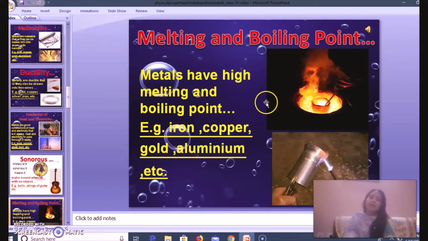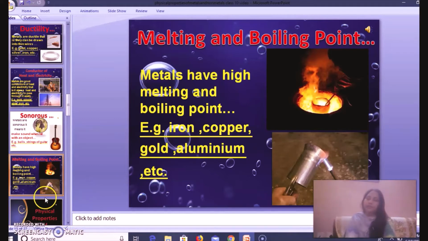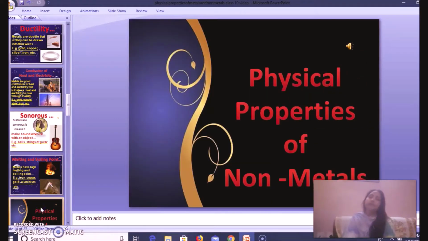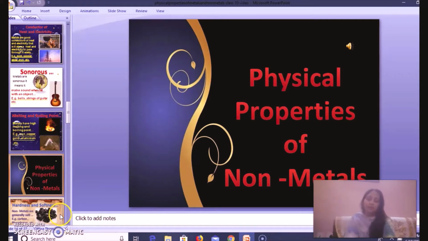Next is melting point and boiling point. Metals have a high melting and boiling point, and hence it takes a lot of time to melt iron, copper, gold, aluminium, etc. Now let us understand the physical properties of non-metals. The physical properties of non-metals are just opposite to those of metals.